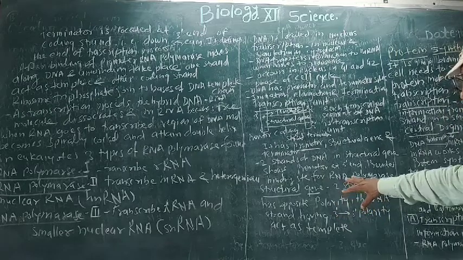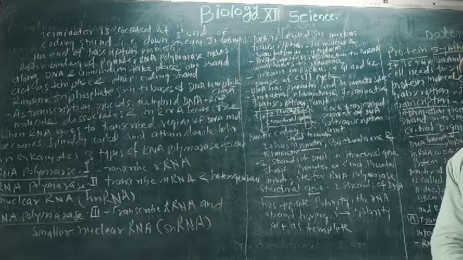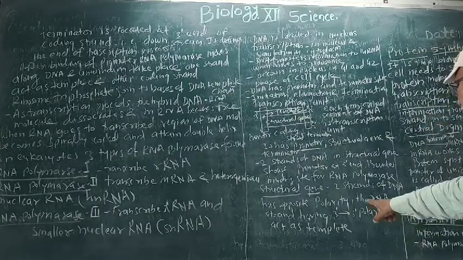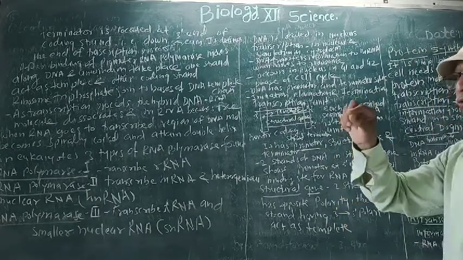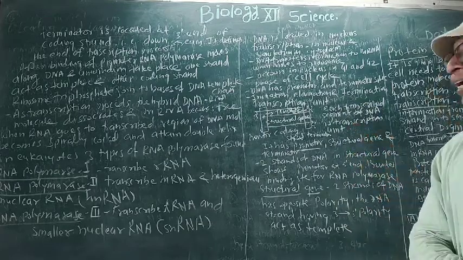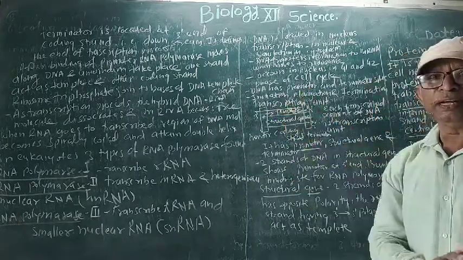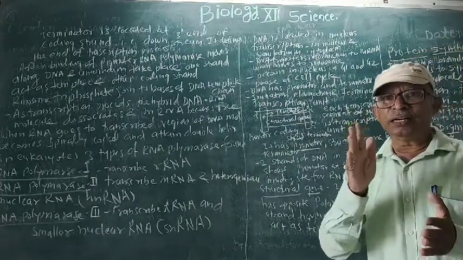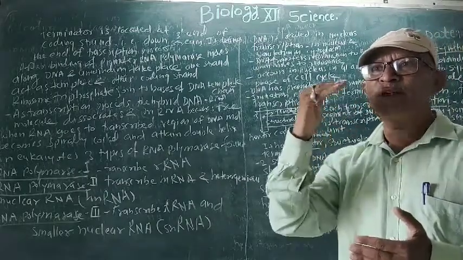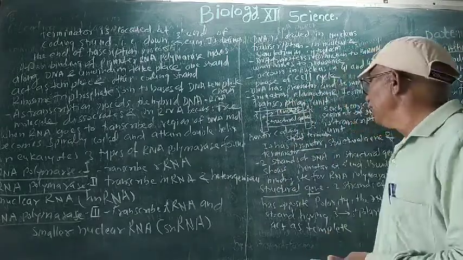In the structural gene we find that the two strands of DNA have opposite polarity. So the DNA strand having 3' to 5' polarity acts as a template. What is a template? It is a strand of DNA whose genetic information is copied and transferred onto the mRNA. That strand is called the template.